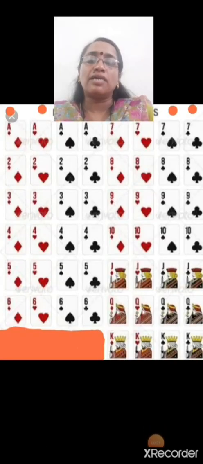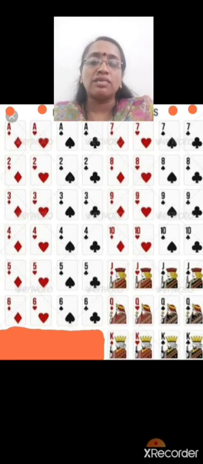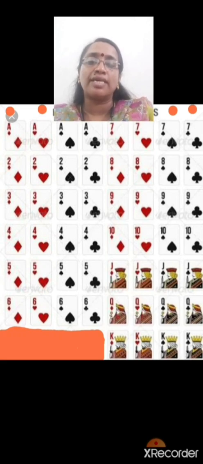Now let us have a look at the different types of cards. So you can see here a full set of playing cards. Total 52 cards are there. In that, here A cards, that means ace card. Ace card, how many ace cards here? 4 ace cards of different suits.